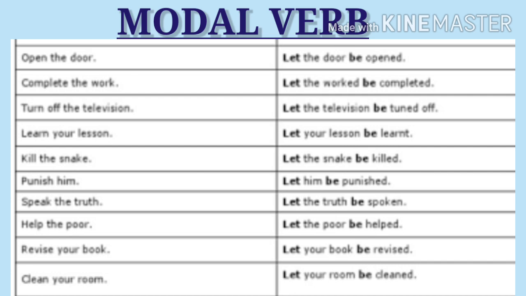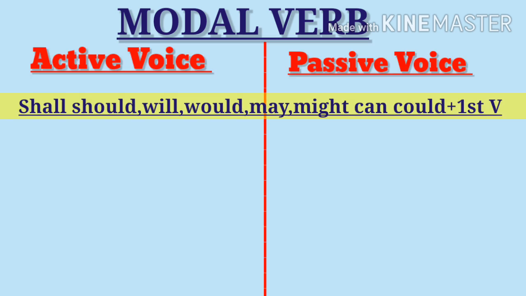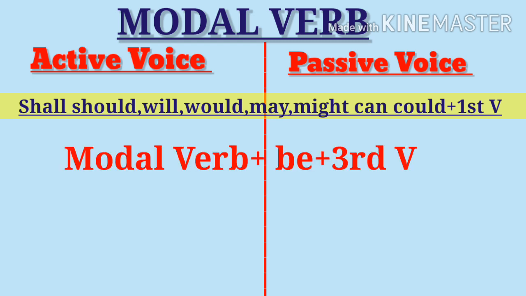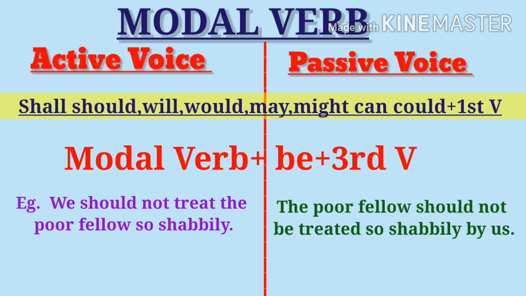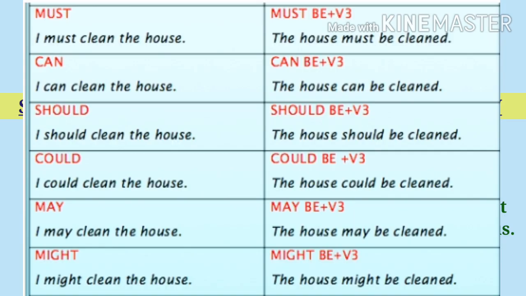And in case of modal verbs like shall, should, will, would, may, might, can, could, etc. will change to shall be, will be, would be, may be, might be, can be, could be, plus third verb. For example, we should not treat the poor fellow so shabbily, and passive voice for it will be the poor fellow should not be treated so shabbily by us. Few more examples for you.